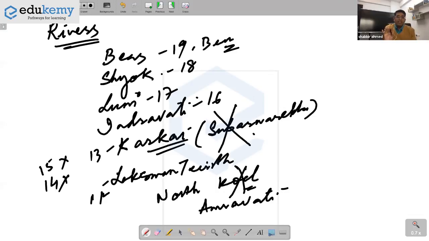So my point of discussion here is that out of 10 entries, please target 7 entries. But if you can mark 6, that is fair enough. Do not end up preparing all. Do not end up preparing all the important tributaries. So whatever I'm discussing in the sessions now, keep focus on that.